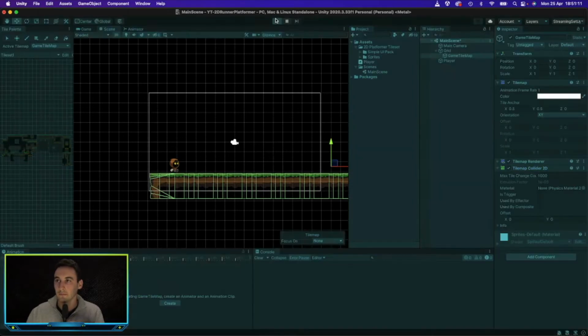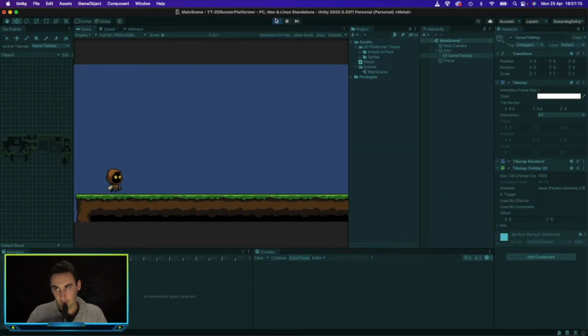Why is that working? This should work. Oh, there we go. So there we go, that's working. As you can see, our player is moving from left to right and is no longer falling down.